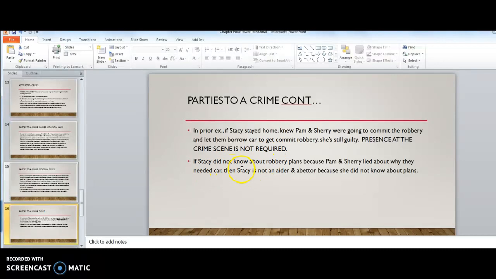But look at this. If Stacy did not know about the robbery plans because Pam and Sherry lied about why they needed her car, then Stacy is not an aider and abettor, and because she did not know about the plans, she would not be guilty of anything.